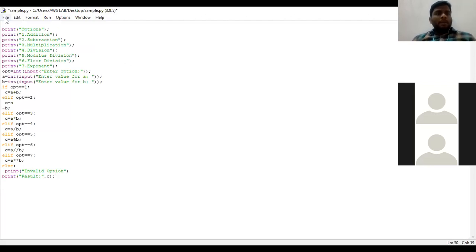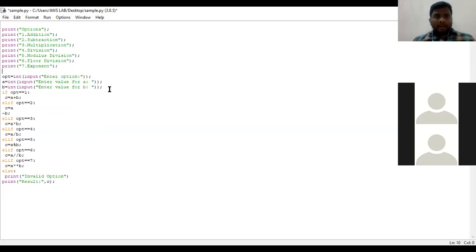Okay, this is the program. The main aim of the program is to perform all the arithmetic operators, that too by using if, elif, and else statements. I shall divide the program in such a way that it will be easy for you to understand. So the first 8 lines are print statements.